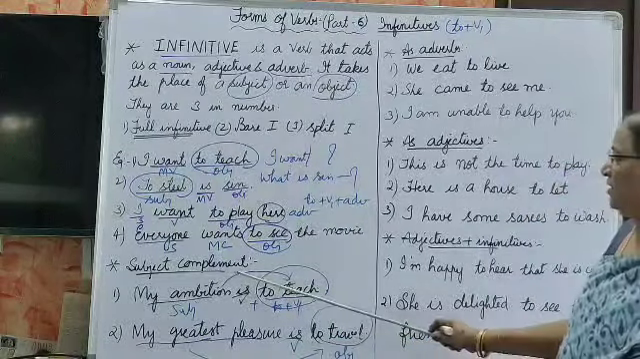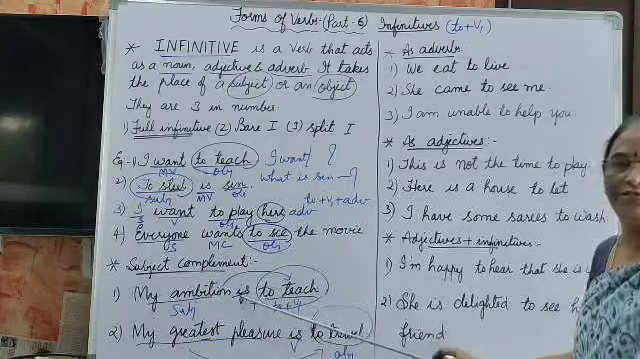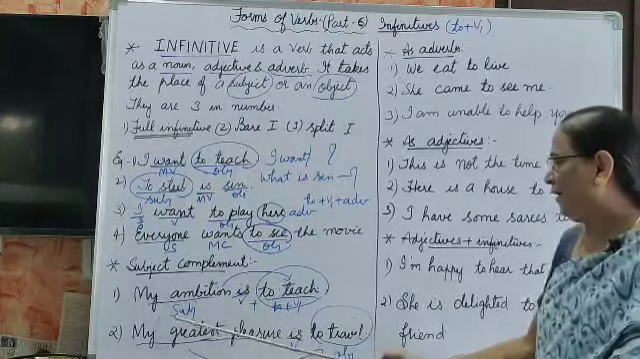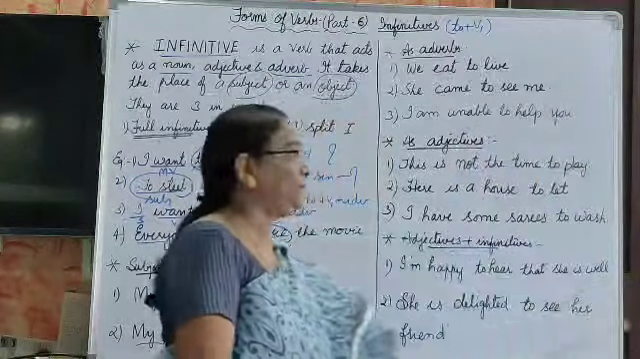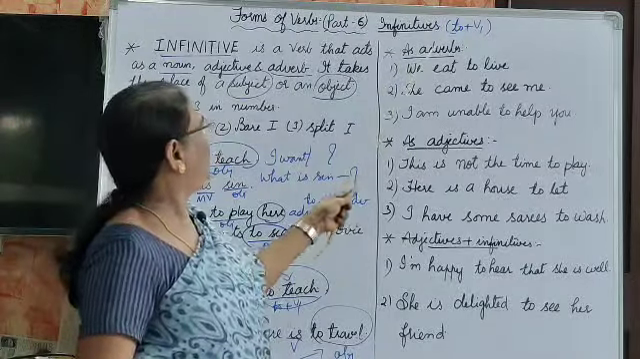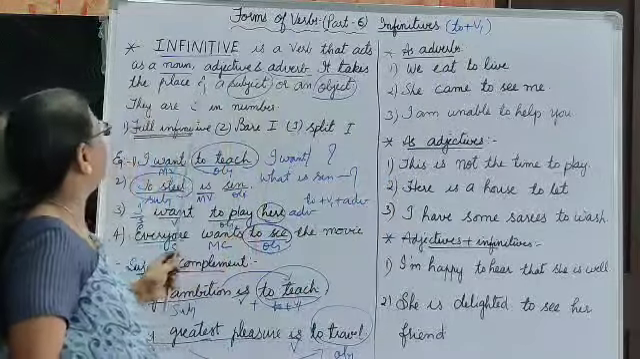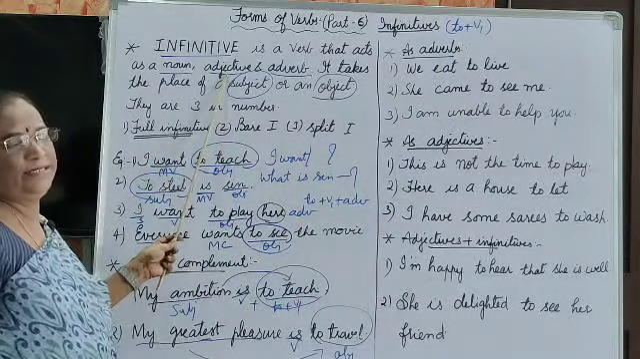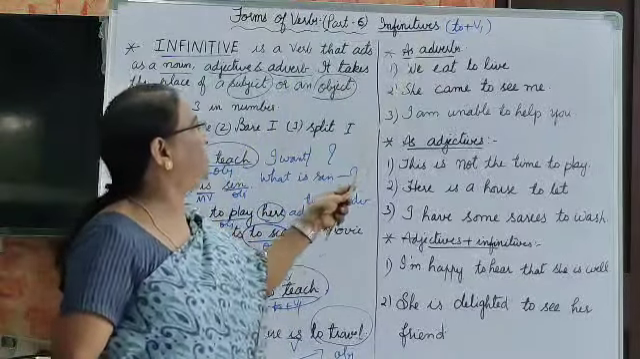So these two sentences show the subject complement. My ambition is what? To teach. My great pleasure is what? To travel. So here it shows the subject complement. And now next, sometimes "to plus v1" also acts as an adverb. As I told you, it acts as a noun, it acts as an adjective, and it also acts as an adverb. Now let us see through the example.